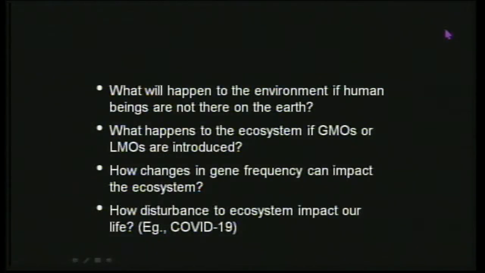Or, for example, how disturbance to the ecosystem can impact our life. Now we're talking about COVID-19, and one of the possible reasons is that we have disturbed the forest in such a way that the initial reservoir of this coronavirus, SARS-CoV-2, which causes COVID-19, came from bats. Scientists are saying that it could be. Bats come out of the forest. Why would they come out? Because we might have exploited and disturbed their habitat. So that is one of the reasons.